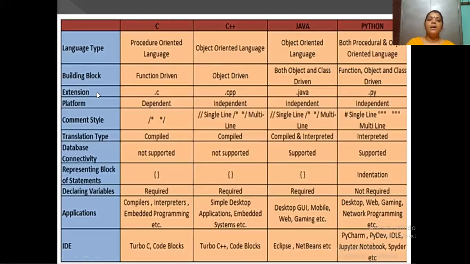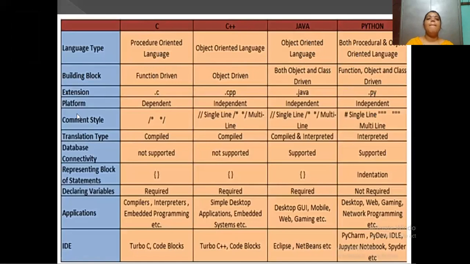Next, the third one is extension. For saving the C program, we are using the .c extension. For saving the C++ code, we are using the .cpp extension. For saving the Java file, we are using the .java extension. For saving the Python program, we are using .py to save the file.